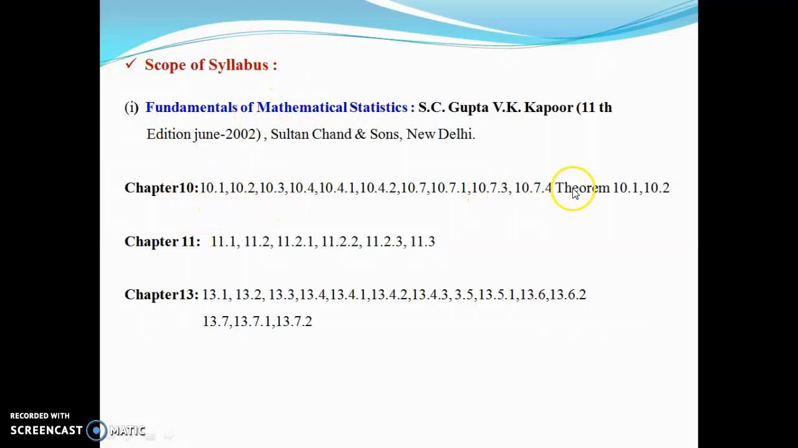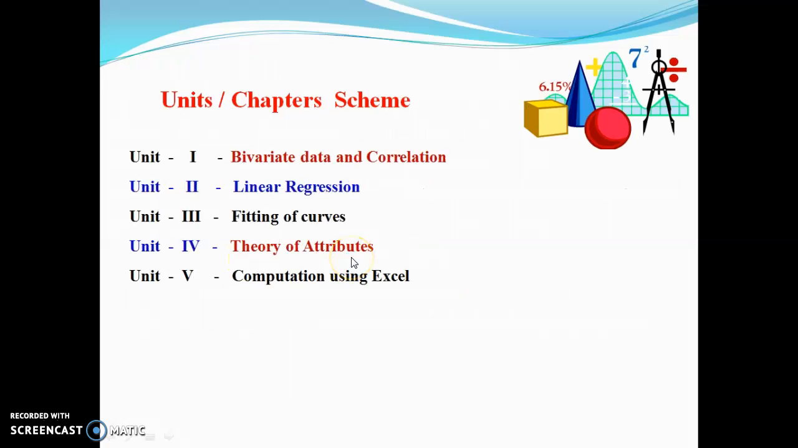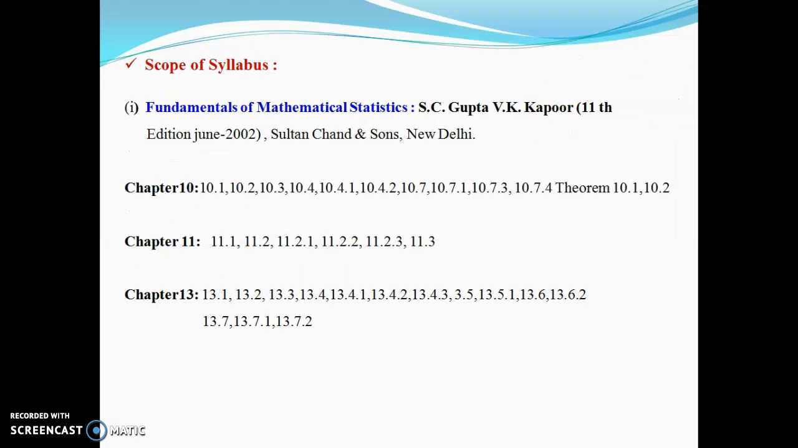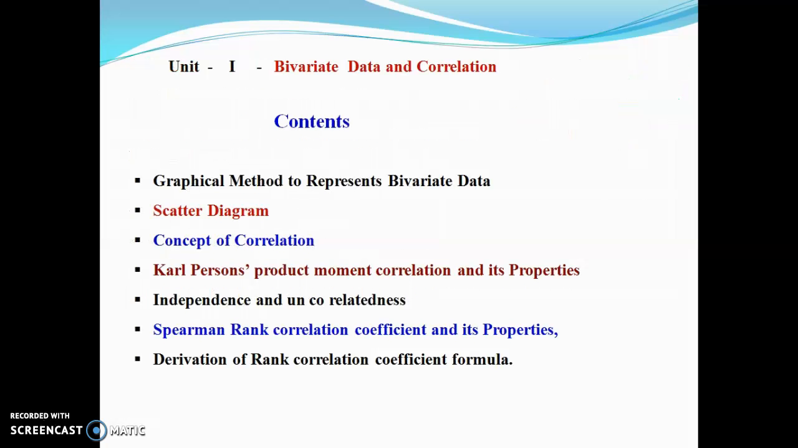These are the page numbers of Fundamentals of Mathematical Statistics. This is easy for you. You can go through chapters 10, 11 and 13. These 5 units are covered in this book. So dear students, now we directly start unit 1, that is bivariate data and correlation.